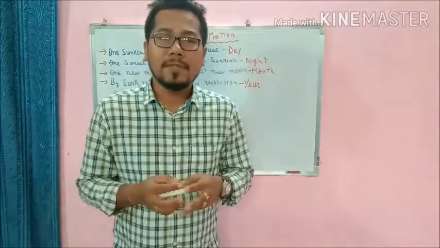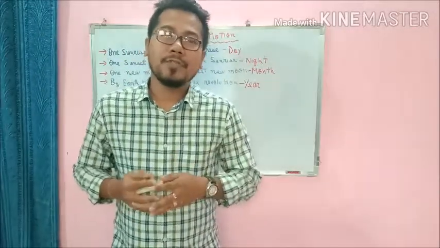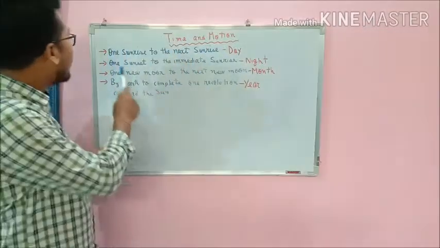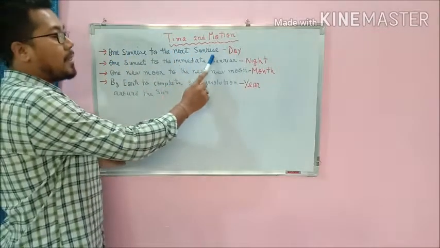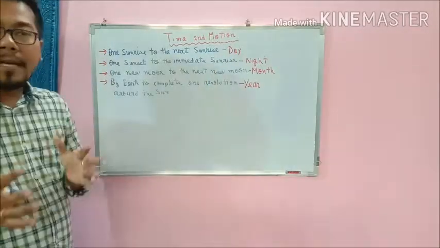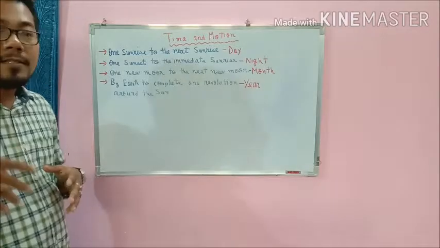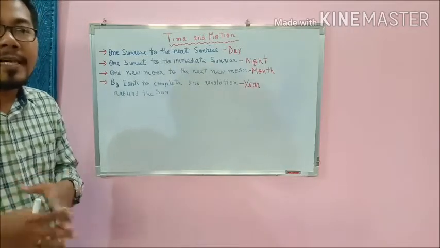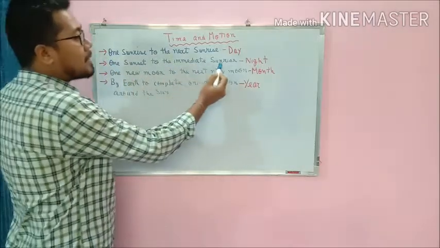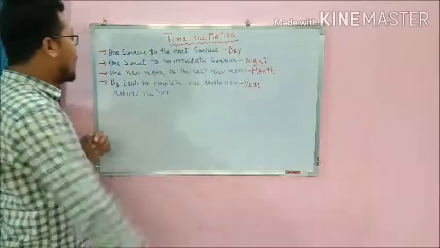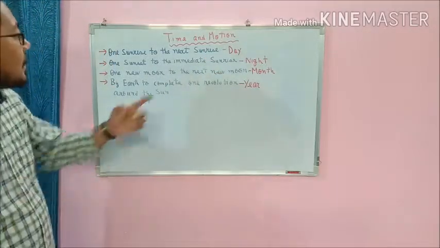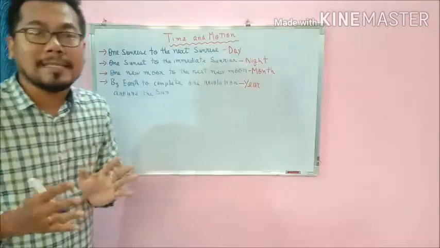In old days, when science was not so developed, our ancestors used to depend on natural phenomena to track the time. For example, from one sunrise to the next sunrise was considered a day for them. That means Monday morning sunrise till Tuesday morning sunrise was considered a day. Next, one sunset to the immediate sunrise is considered a night. For example, Monday evening the sun sets, Tuesday morning the sun rises, that period is considered a night.